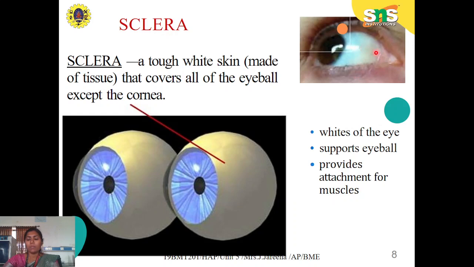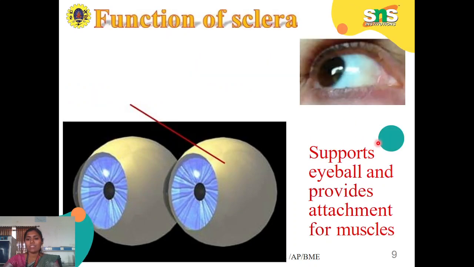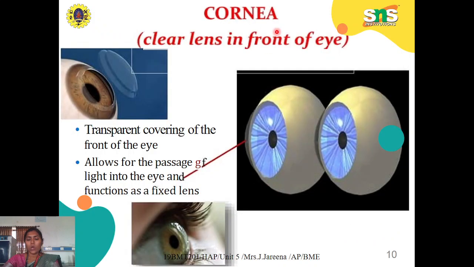The main function of the sclera is that it supports the eyeball and gives support for muscles. And the next part is the cornea, the front outer covering of the front part of the eye. It is transparent in nature, so that it allows light to pass into the eye, whereas the sclera is opaque in nature.